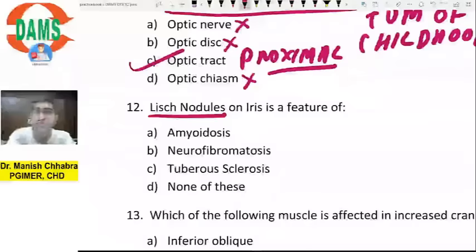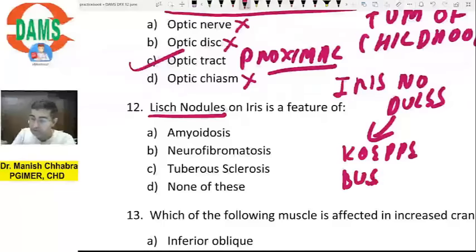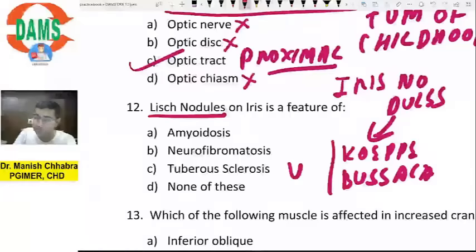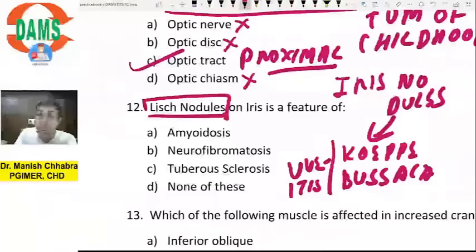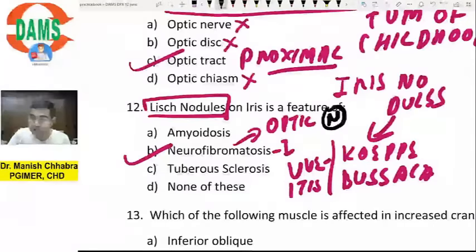Don't confuse Lisch nodules with other iris nodules. Iris nodules which are seen as Koeppe nodules and Busacca nodules are seen in uveitis. Don't confuse them. We are talking of Lisch nodules. Iris Lisch nodules are seen in neurofibromatosis type 1. Neurofibromatosis is a condition in which there is another important tumor which we have read, that is optic nerve glioma. So optic nerve glioma is seen in neurofibromatosis type 1.